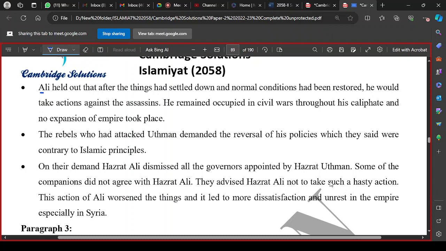Yes, I told you, Hazrat Muawiyah and some other governors did not give allegiance to Hazrat Ali because they did not accept him as a caliph, as his election had been done under the influence of the mischief makers. So they were of the view that first Ali has to take action against those who were involved in Usman's assassination, and then they will consider him as a caliph and obey his orders.